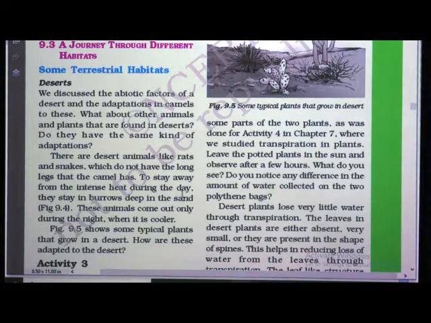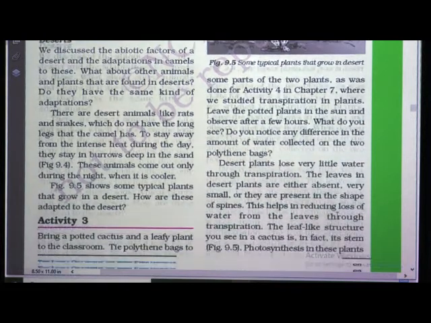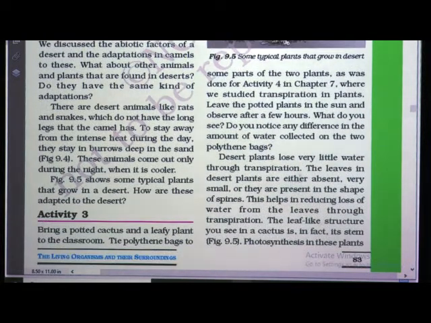Desert plants lose very little water through transpiration. The leaves in desert plants are either absent or very small, or they are present in the shape of spines. This helps in reducing loss of water from the leaves through transpiration. Thus, cactus is the plant which adapts to its surroundings for survival.